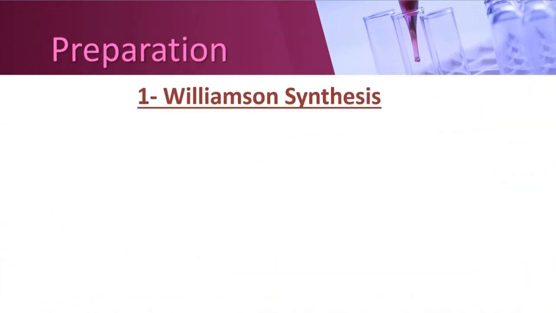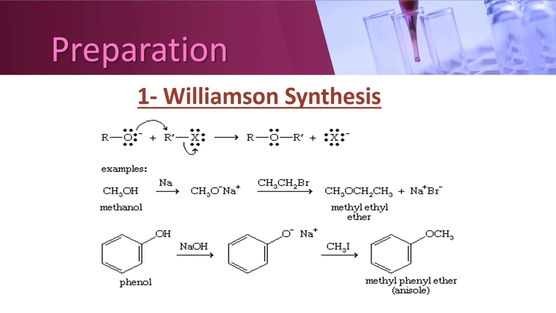Now let's see some important methods for the preparation of ethers. The first and the most important method for the preparation is Williamson synthesis. It is also called Williamson ether synthesis. In this method, usually alkoxide ion is treated with alkyl halides and they produce ethers, and halide will be the leaving group.